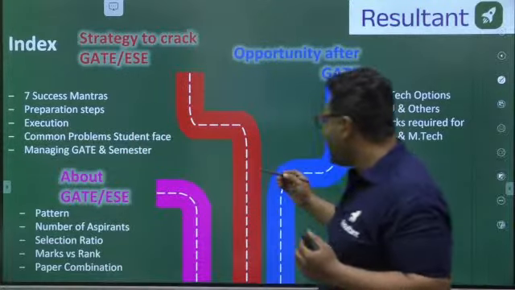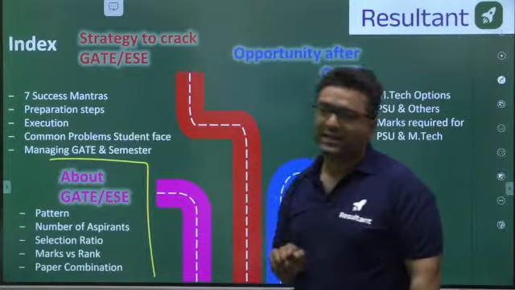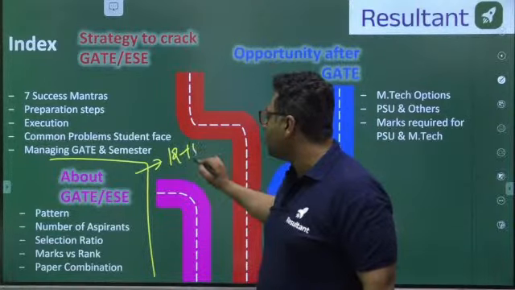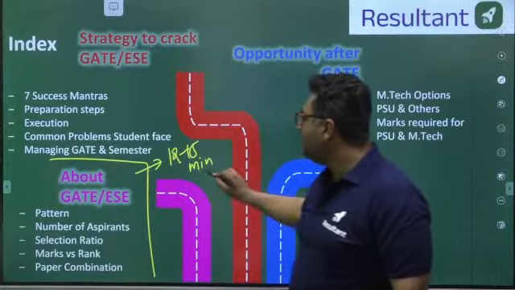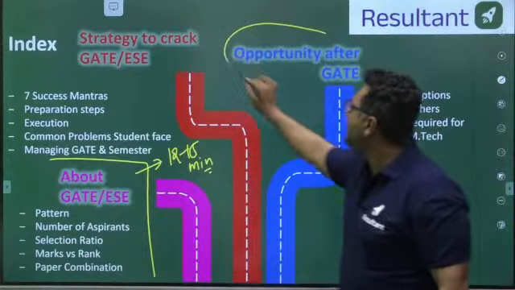So all these answers we will be having in our first section, that is, we will be discussing GATE and ESE. And here we will be giving around 12 to 15 minutes, not more than that. So this will be a very basic and fundamental part. Then guys, we will also see the opportunities after GATE.